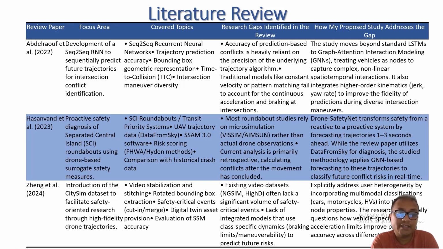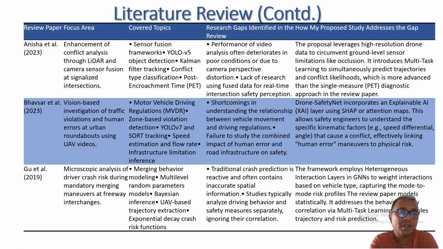introduced the CitySim dataset, and they facilitate safety-oriented research using drones. However, in my paper, I explicitly address heterogeneity, incorporating multimodal classes, say car, heavy vehicle, motorcycle, into graph neural network node properties.